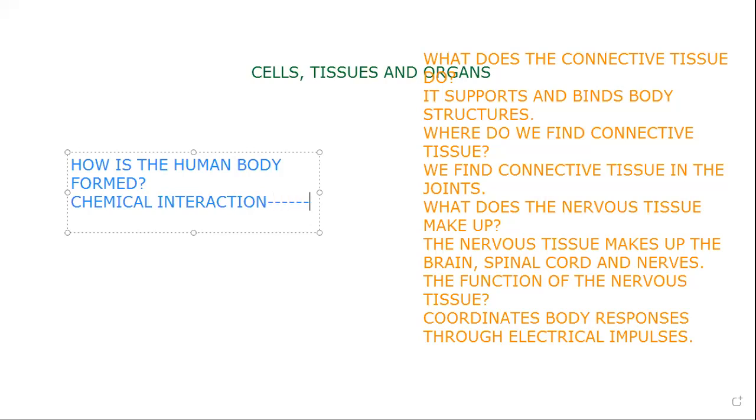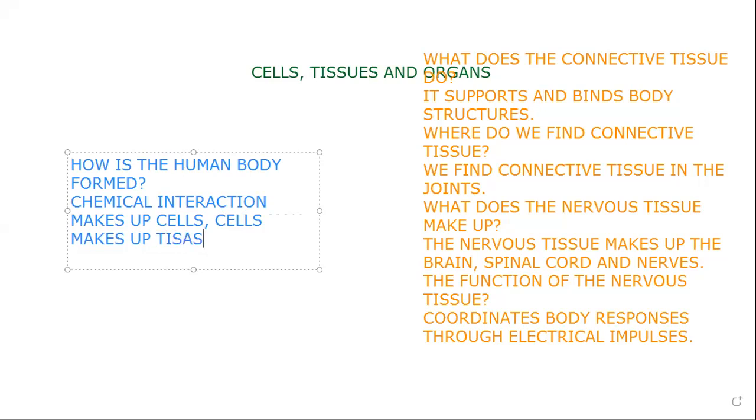Chemical interaction. De ahí, what do we have? Eso que va a formar. Chemical interaction makes up. Les dije que se aprendan. Okay, so chemical interaction makes up what? Cells. Cells makes up what? Tissues. Makes up tissues. Y tissues makes up what? Organs.